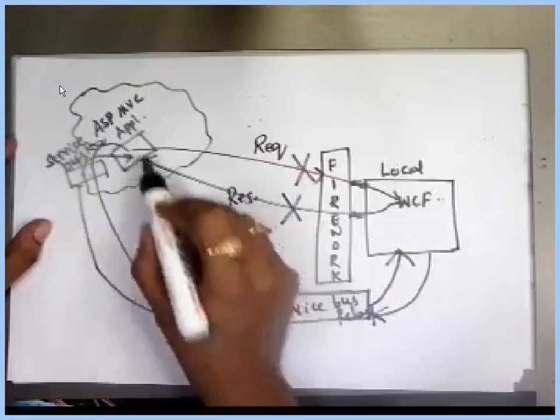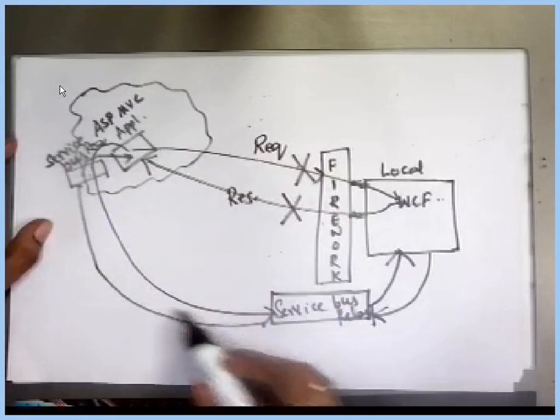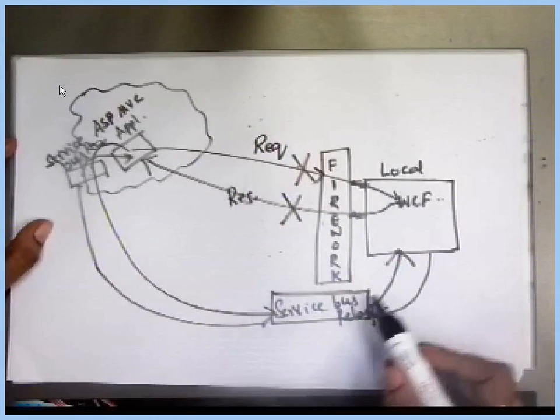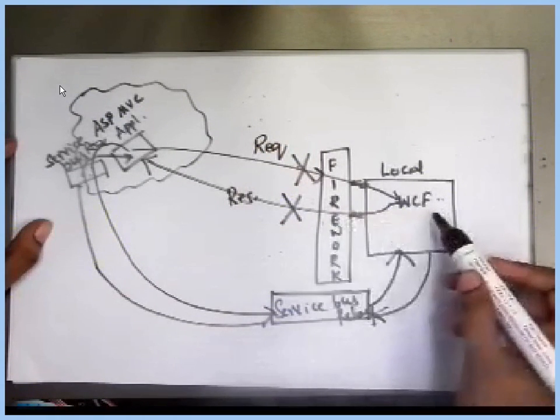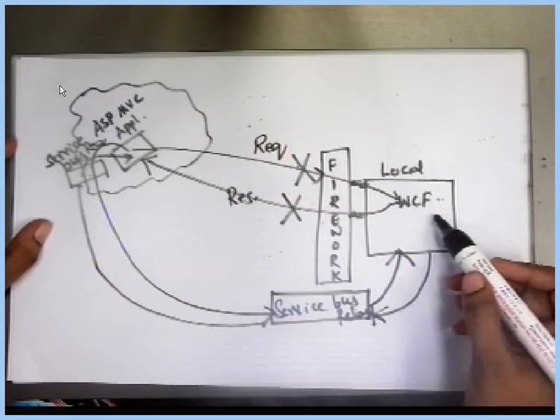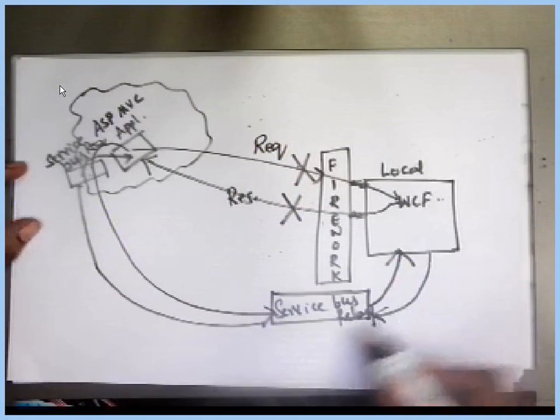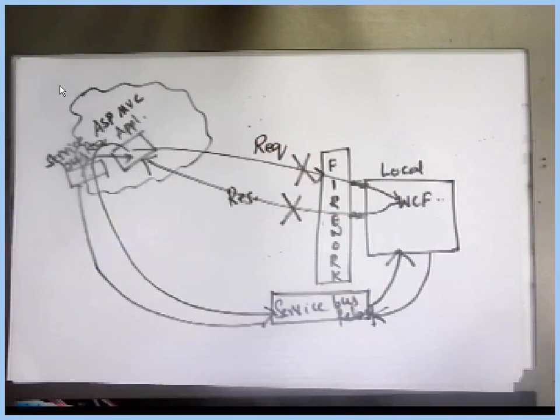So through the service bus relay, if the request is passing to your local machine WCF service, by ignoring the firewall it is capable of accessing the service on your local machine and even getting the response. That's about service bus relay. Queues, topics and subscriptions, which are not yet explained, will be covered in the next session.